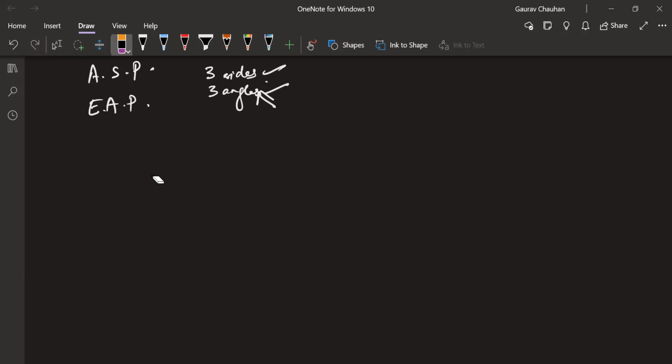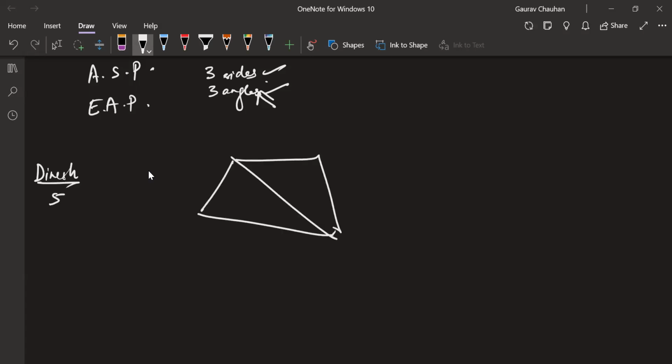Perfect, Dinesh. I'm going to give Dinesh 5 points here. You are right, a quadrilateral is made up of 2 triangles. A triangle is like a building block, like a brick, right? If you understand a triangle, you can understand a quadrilateral much more easily. A lot of properties of quadrilaterals, to prove those properties, you will be using properties of triangles. But even further, more fundamental, yes.